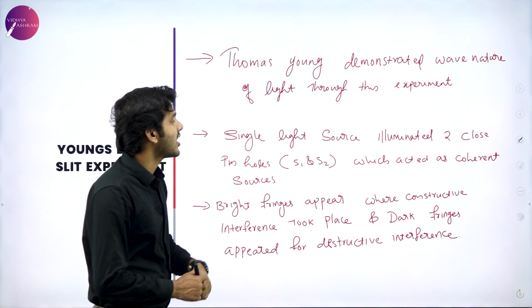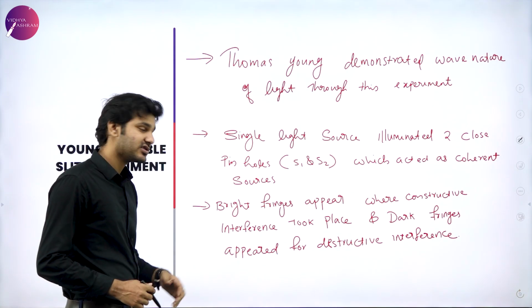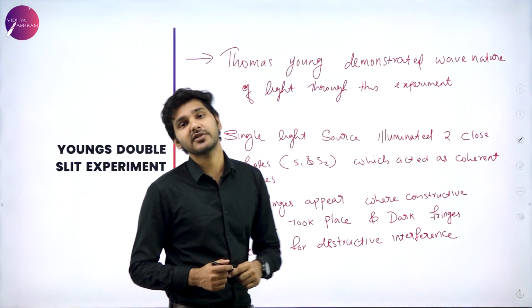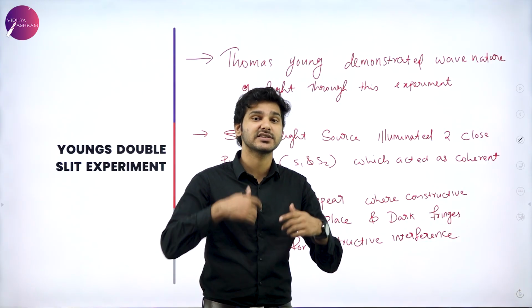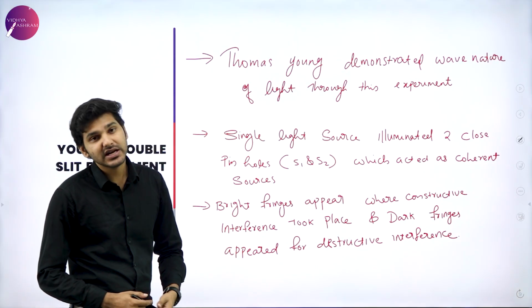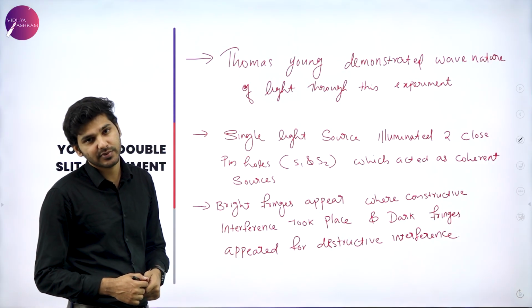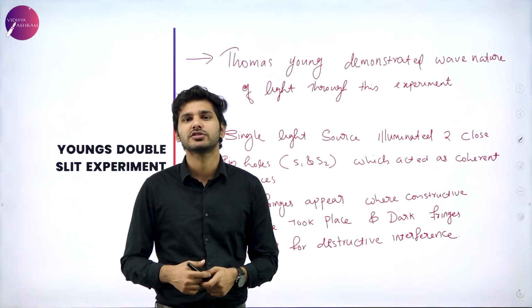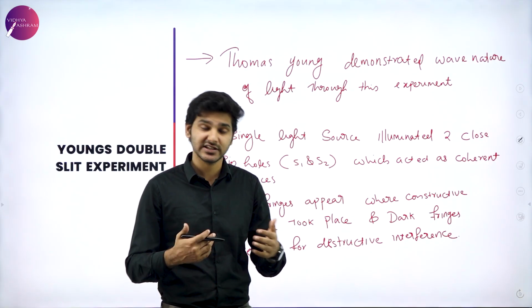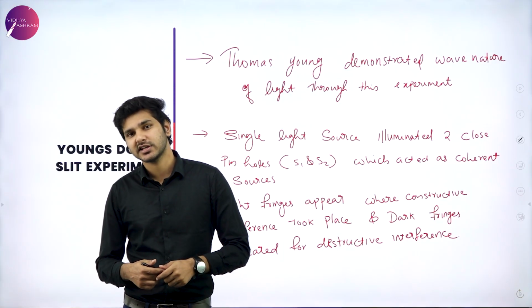Bright fringes appear where constructive interference takes place, that is the central maxima, and dark fringes appear where destructive interference happens. You saw that there are alternating bright and dark spots visible in Young's double slit experiment.